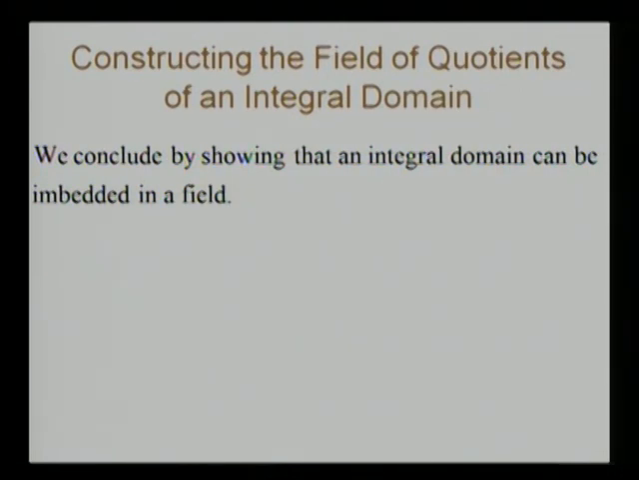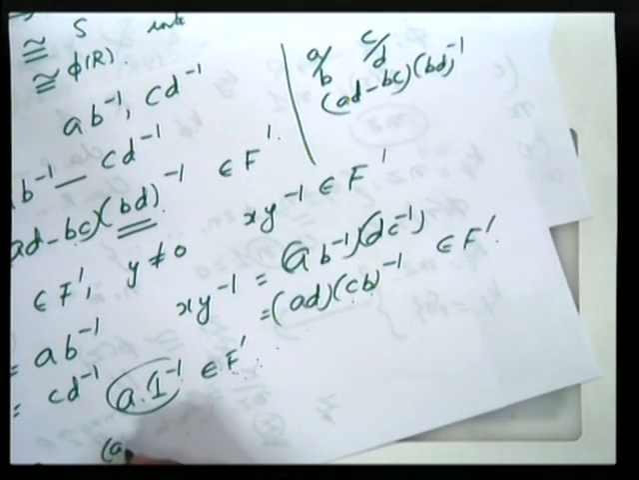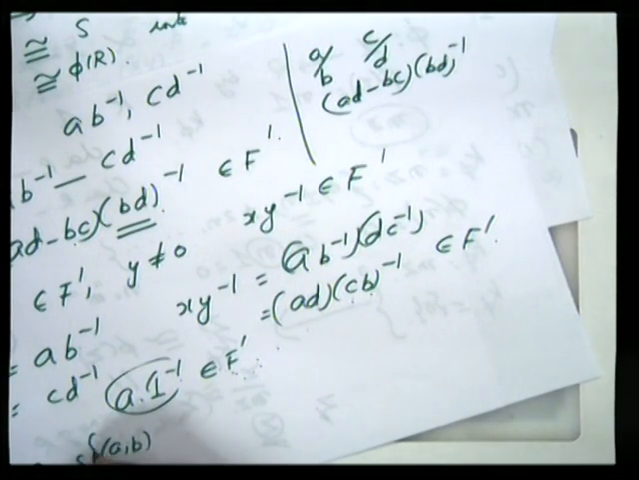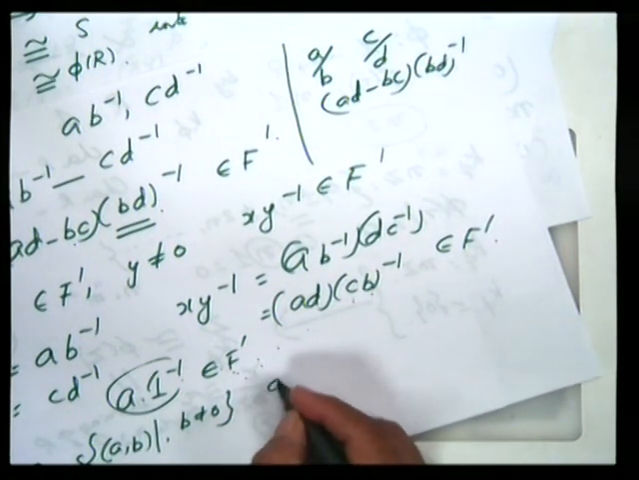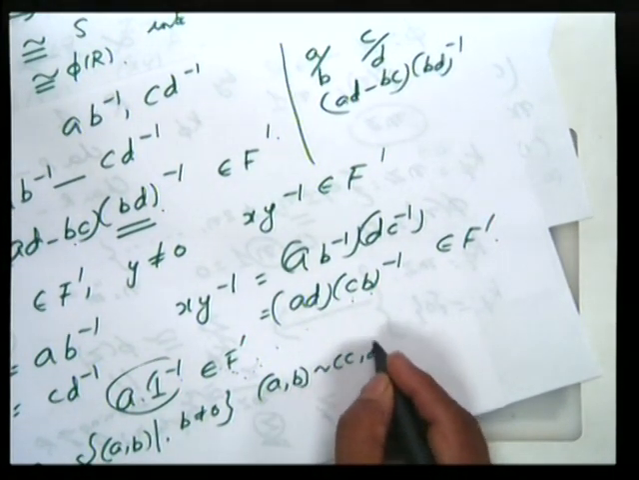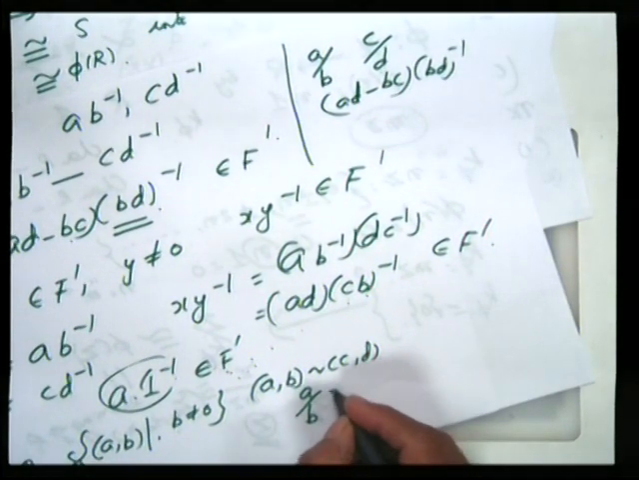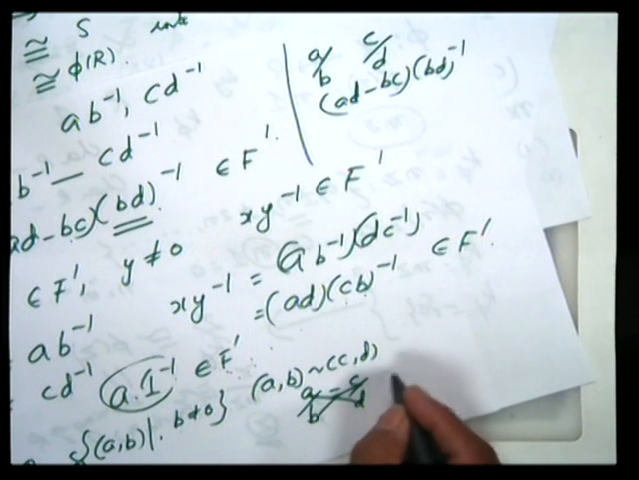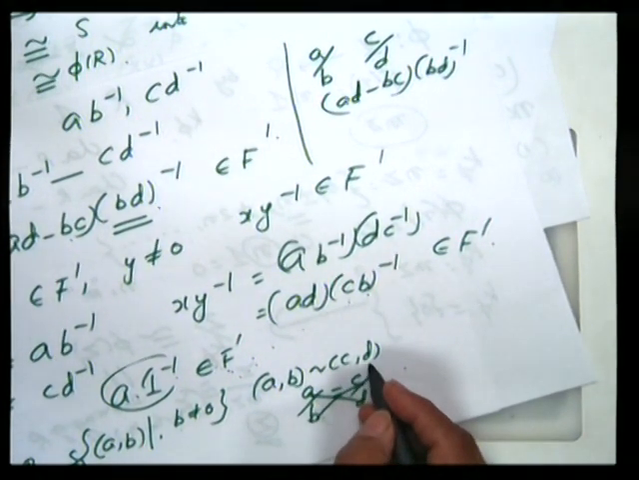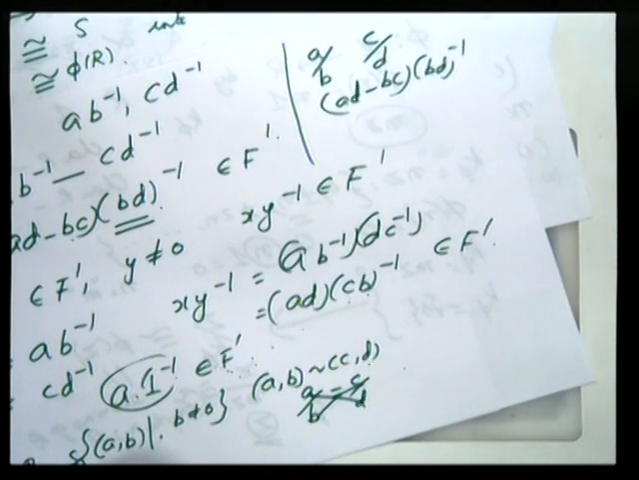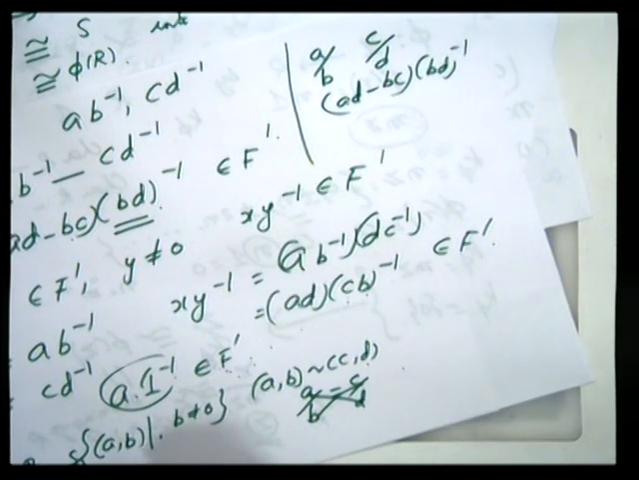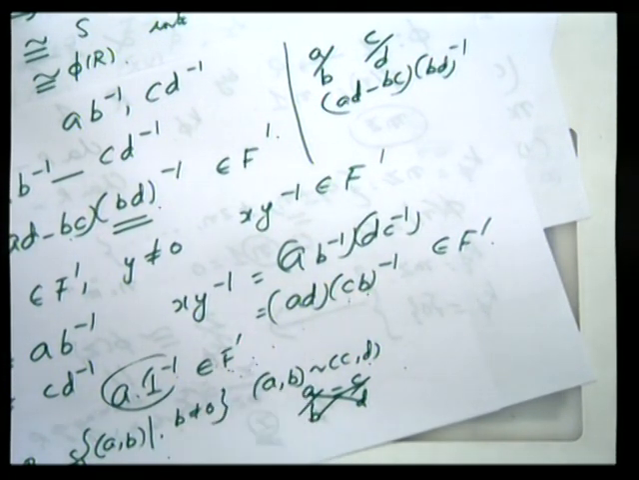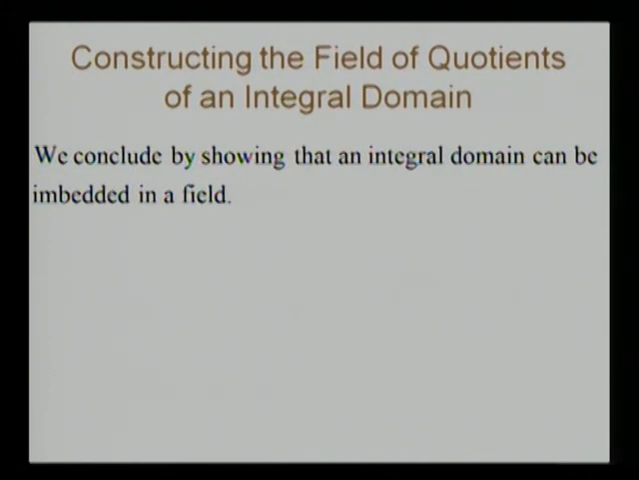We start with the ring A and form equivalence classes. We consider the set S of all ordered pairs (a, b), b not equal to 0. We define an equivalence relation by saying (a, b) is related to (c, d) if a by b equals c by d, that is ad equals bc. We prove that this is an equivalence relation. Consider the equivalence class F, prove that it is a field. And lastly, we show that this is isomorphic to D. In this manner, we can embed an integral domain in a field.